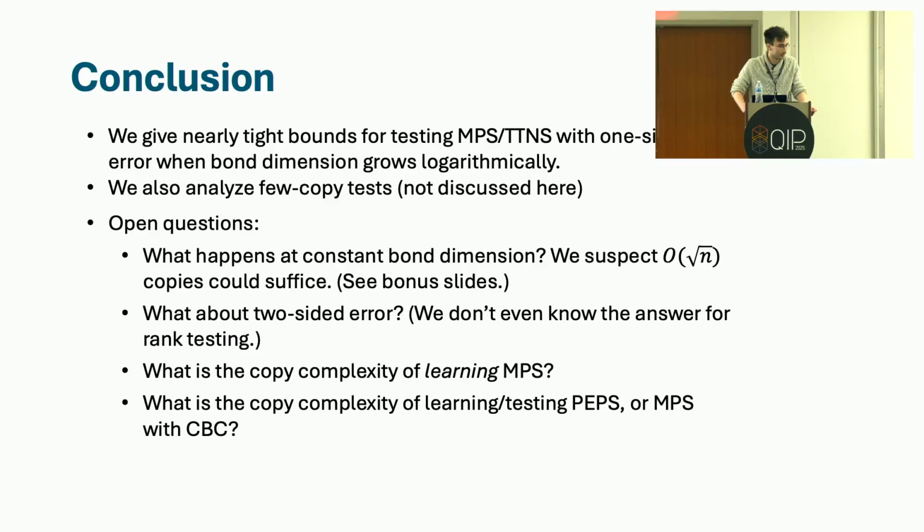It seems to me like you have to make an assumption that you know the graph of the tree tensor network state. Is that correct? Yeah, that's right. Do you have any ideas, or have you thought about whether you could learn if something was a tree tensor network state in general without already assuming you know the graph or the node ordering for an MPS? No, I haven't thought too much about that, but I think it's a really interesting question. I think this is sort of related to what Adam Bouland was talking about in his talk on the state hidden subgroup problem, in terms of identifying where the cut actually is with respect to which the state is product. But I don't really have any answers for tree tensor network states.